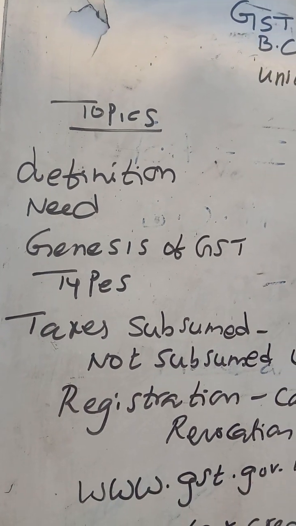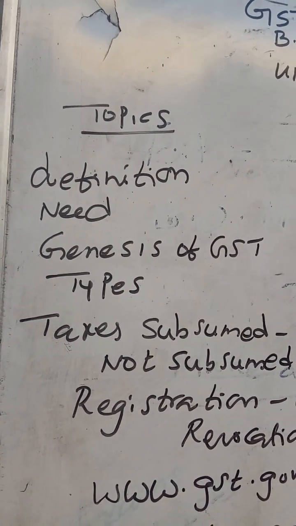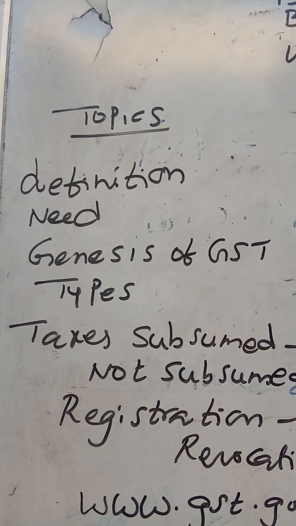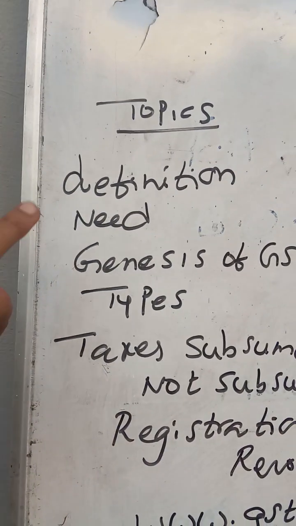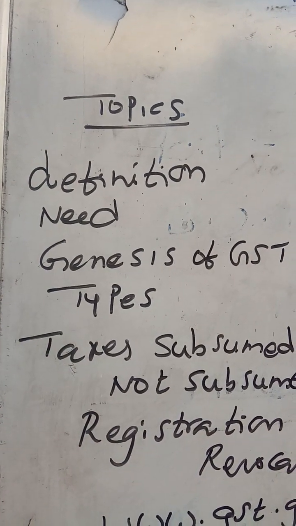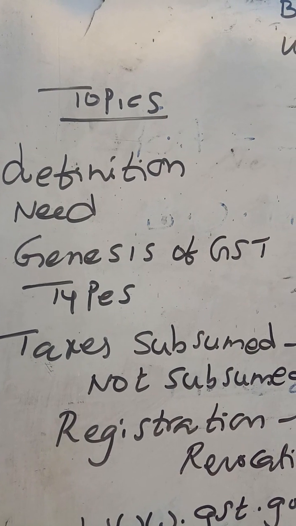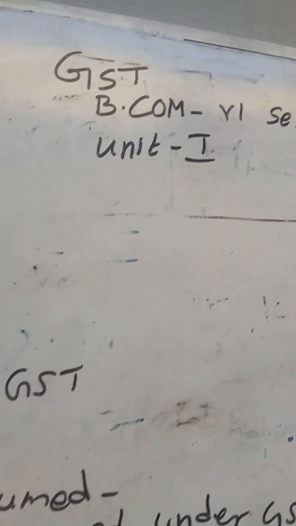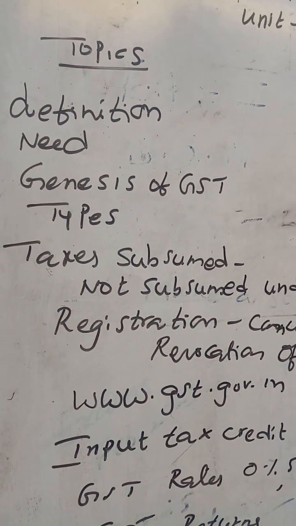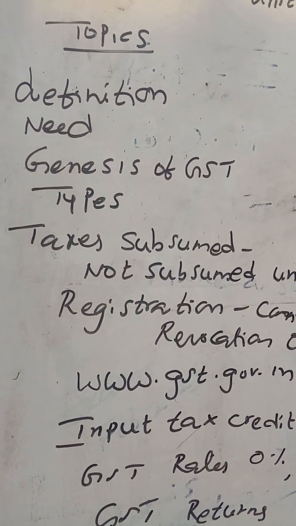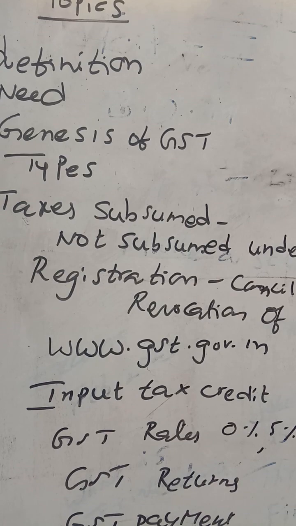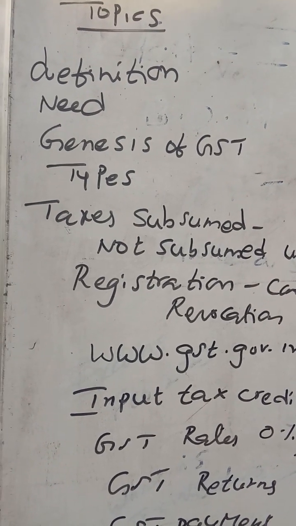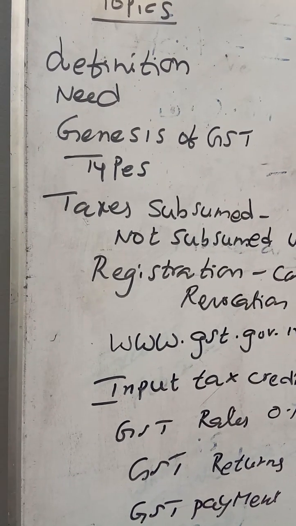GST came into existence from 1/7/2017, my dear students. What is the need? Here the core concept of GST is one nation, one tax. So this is unit number 1, my dear students. Don't get confused about what is to be covered in unit number 1. Likewise, whatever is covered in unit number 1 will be repeated in all the units.